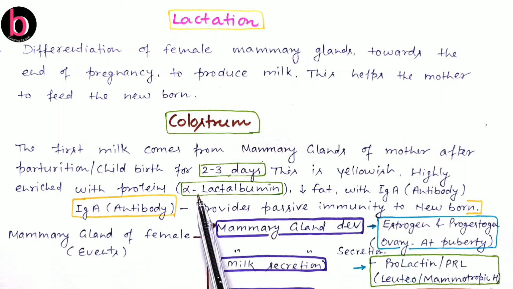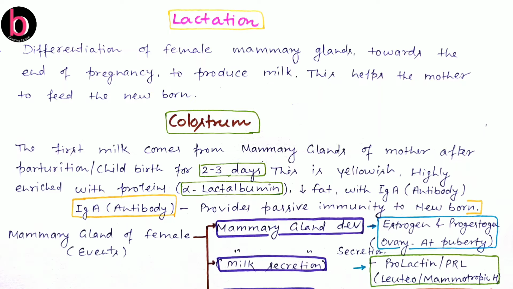So there may be a question: which protein is present in human mother's milk? This is alpha-lactalbumin. Fat content is very low, while human mother's milk is highly enriched with IgA, that is immunoglobulin A antibody, and this antibody is highly needed for passive immunity of the newborn.